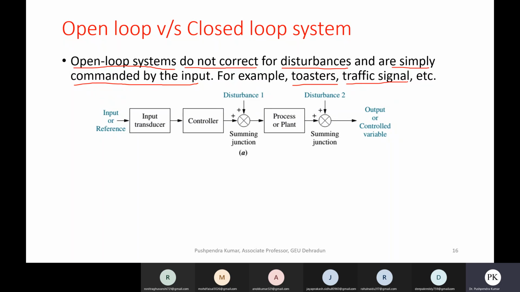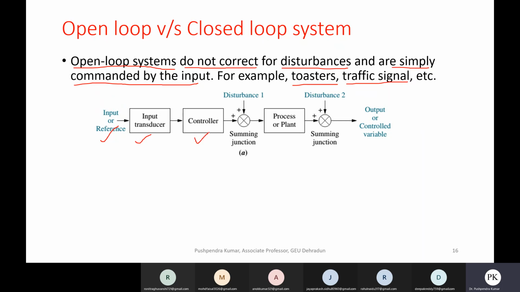So such types of systems are called open loop systems, where there is no feedback, where you do not measure the output of the system. Here you can see a block diagram of an open loop system. You give some input or reference value, and there are some transducers which convert this reference value into a readable form for the controller.